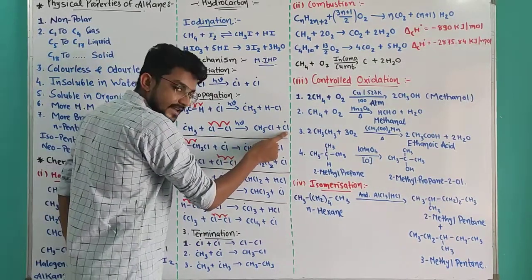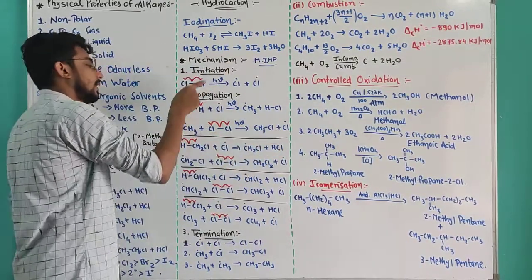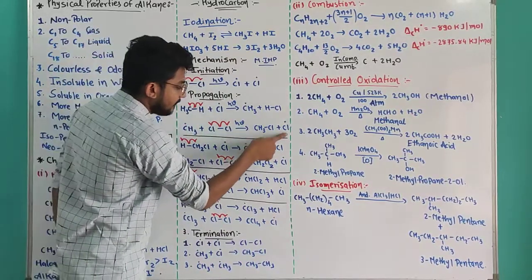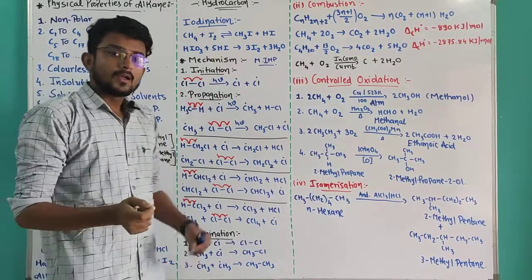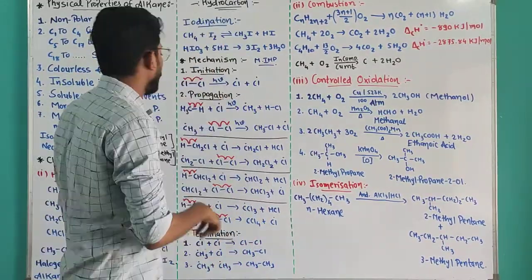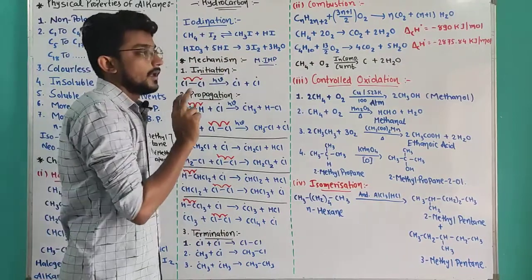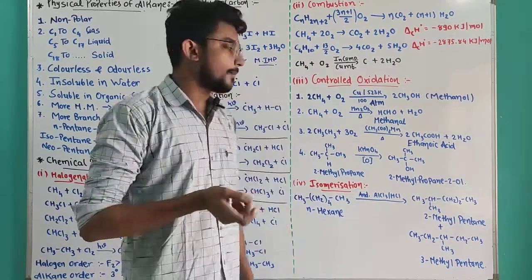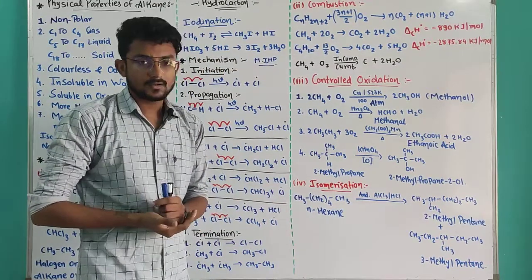That will give me a Cl free radical again, which reacts with methane, again Cl, again methane. So a chain reaction occurs until the amount of methane has been used, or you can say the amount of chlorine has been used.